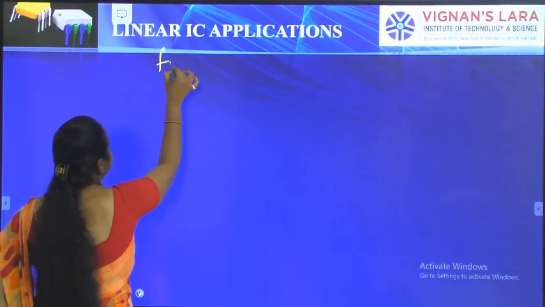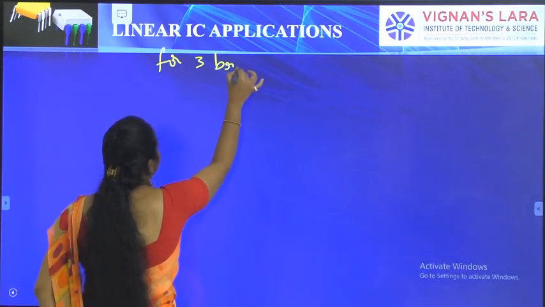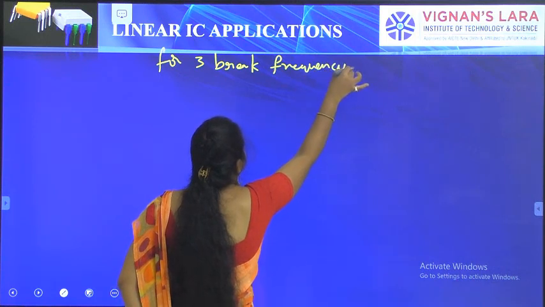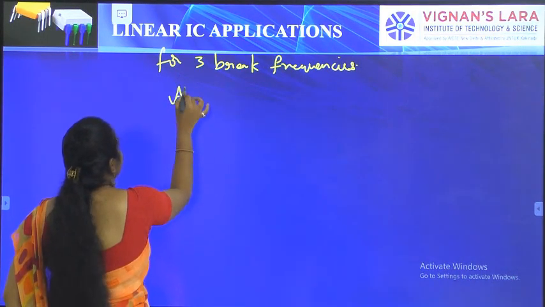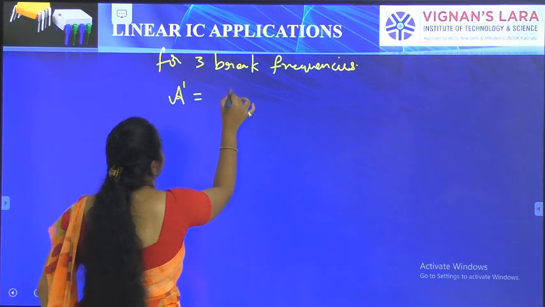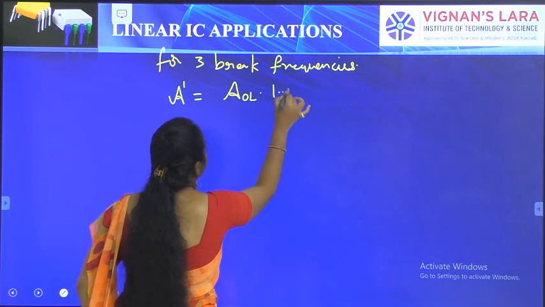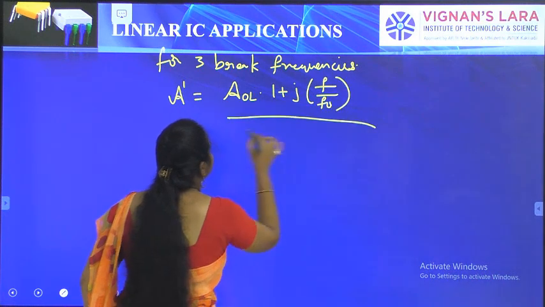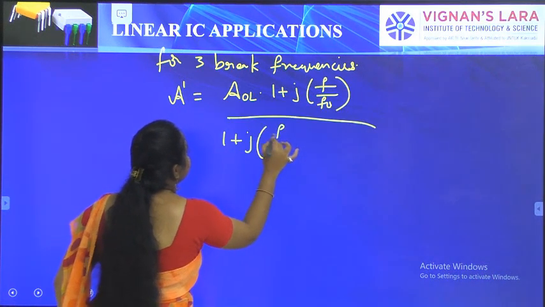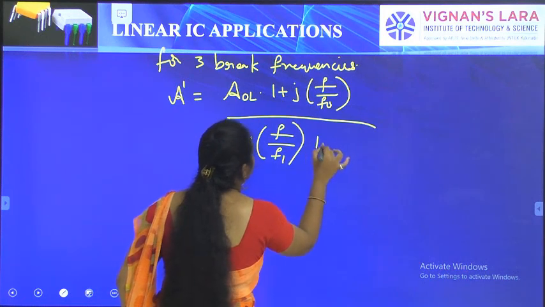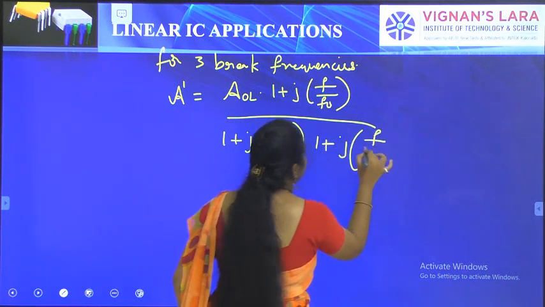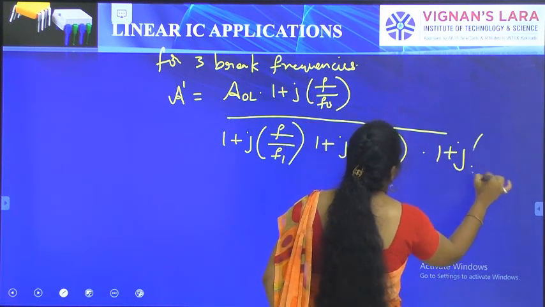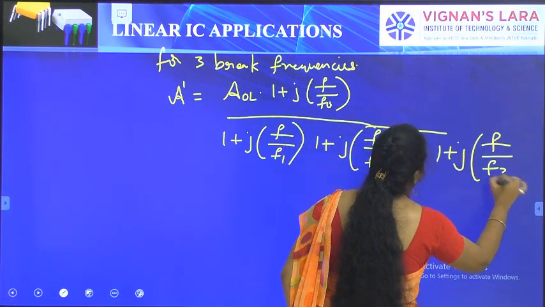For 3 break frequencies, the compensated output is AOL into 1 plus jf by f naught, by 1 plus jf by f1 into 1 plus jf by f2 into 1 plus jf by f3.